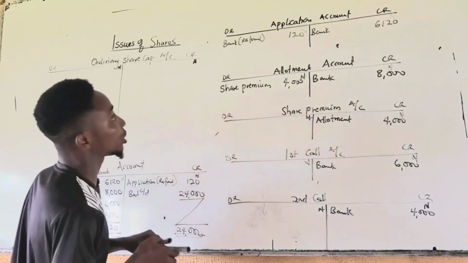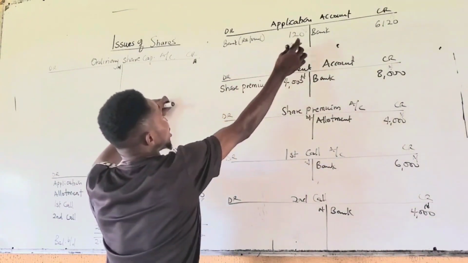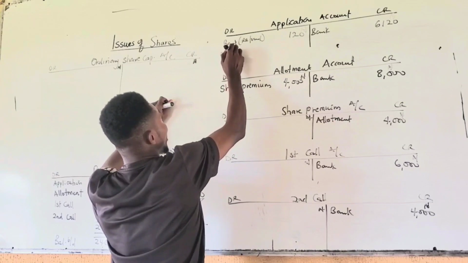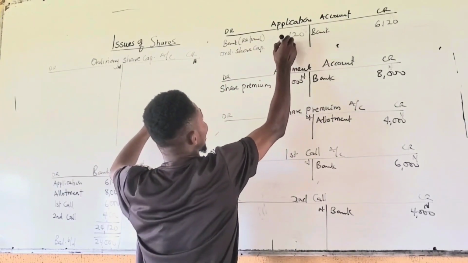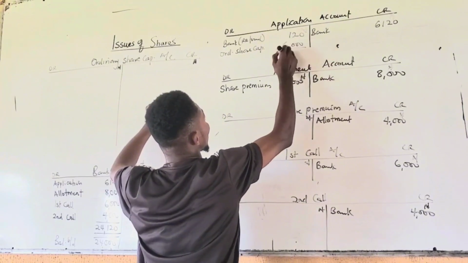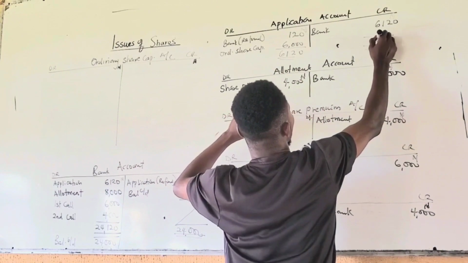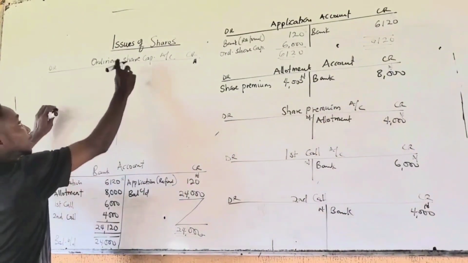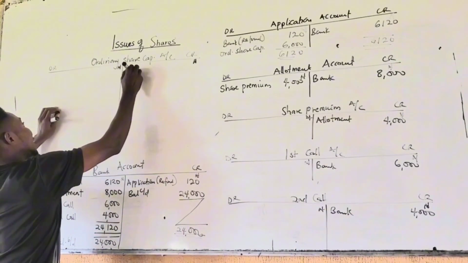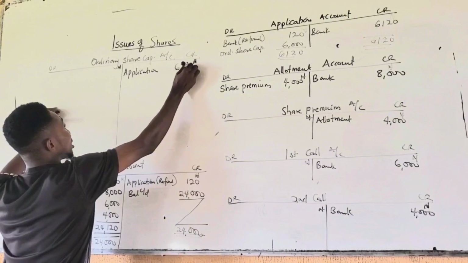Okay, so to balance application account, the difference between 120 and 6,120 is 6,000. So that difference will be taken to the ordinary share capital. So balance the account, 6,000. 6,120. So that will be credited to ordinary share as application 6,000.